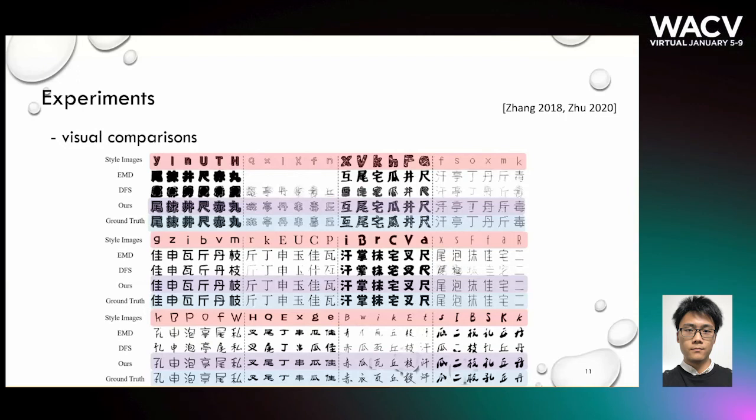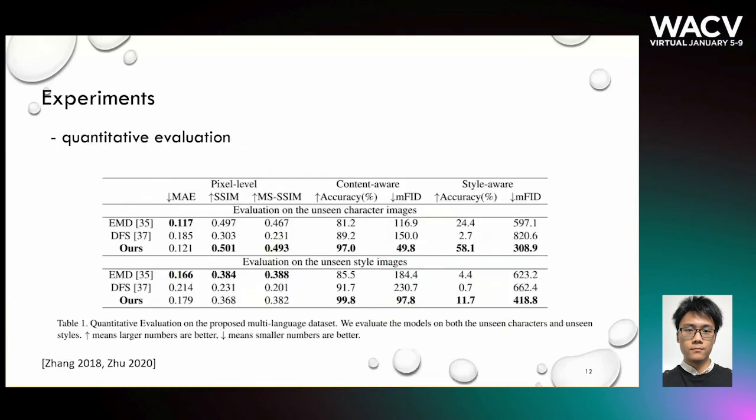Here are some visual results. The observed style images are illustrated in the first rows, and the ground truth images are in the fifth row. We compared our model with EMD and DFS. Experimental results show that our model outperformed the state-of-the-art models on both pixel-level and perceptual-level evaluation metrics.